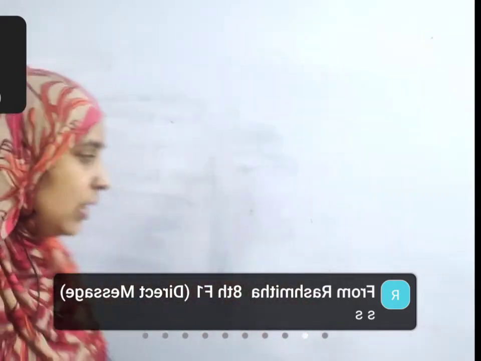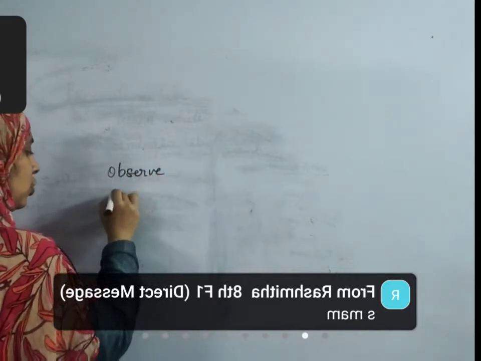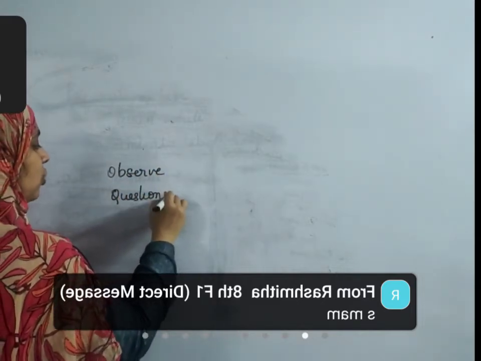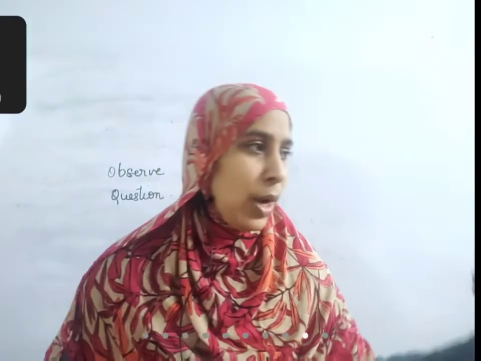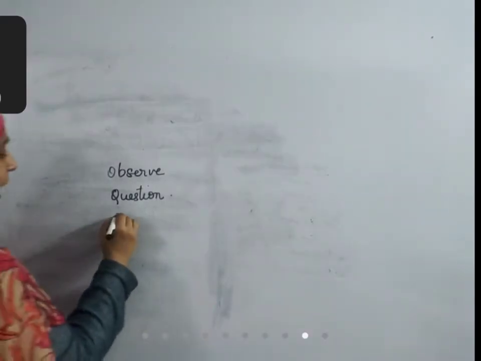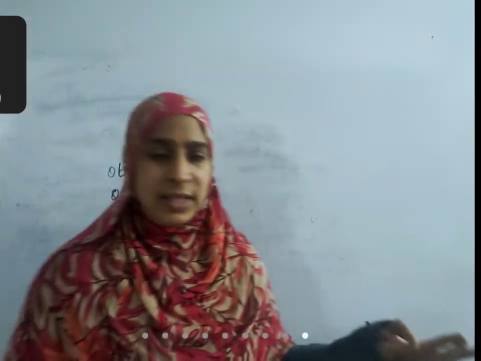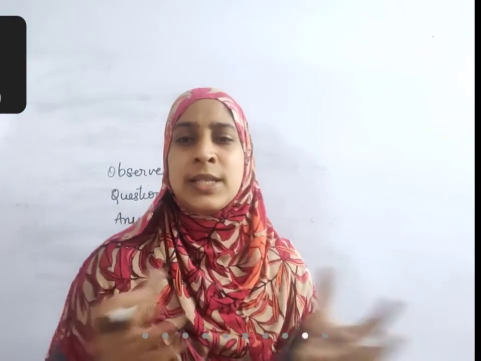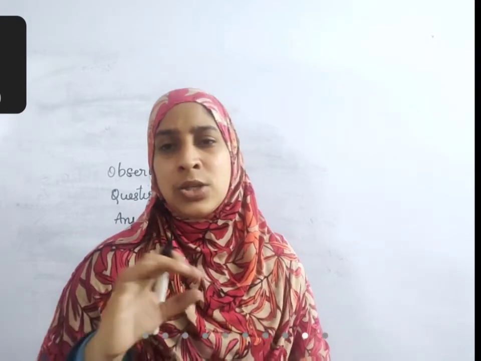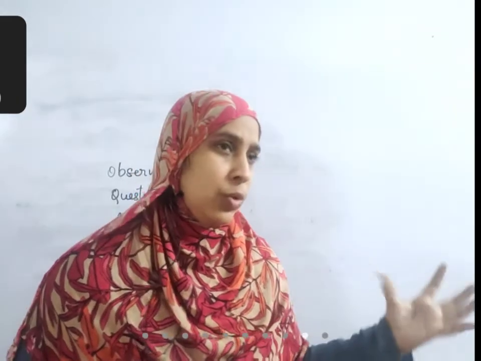First thing, what you have learned here is to observe everything that is around you and question yourself. Questioning is a very important attitude of science students. You need to question everything, why it is like this, what it is like this, and most of the time you should find your answers. Inquire the answers. One way is by asking teachers. Second, by referring to books. Or nowadays, the information is available at your fingertips. You can just search on Google and find out the answers. Your mind should raise all the questions that are around you.